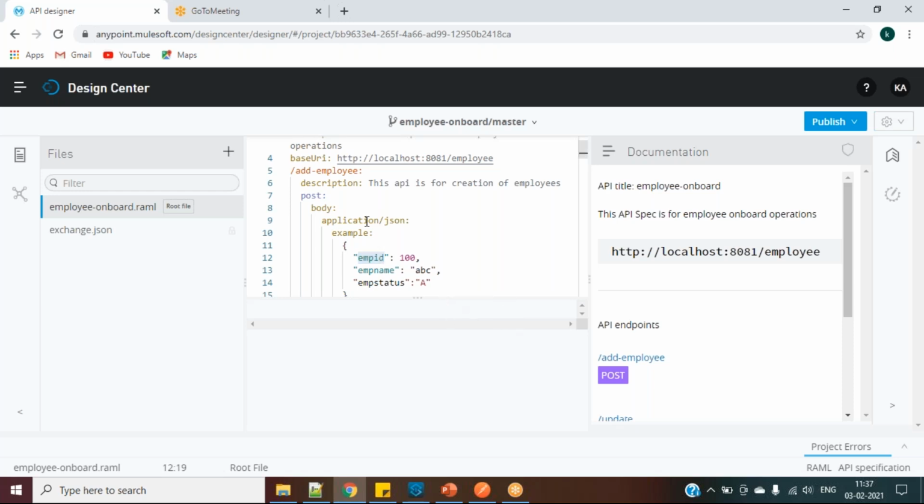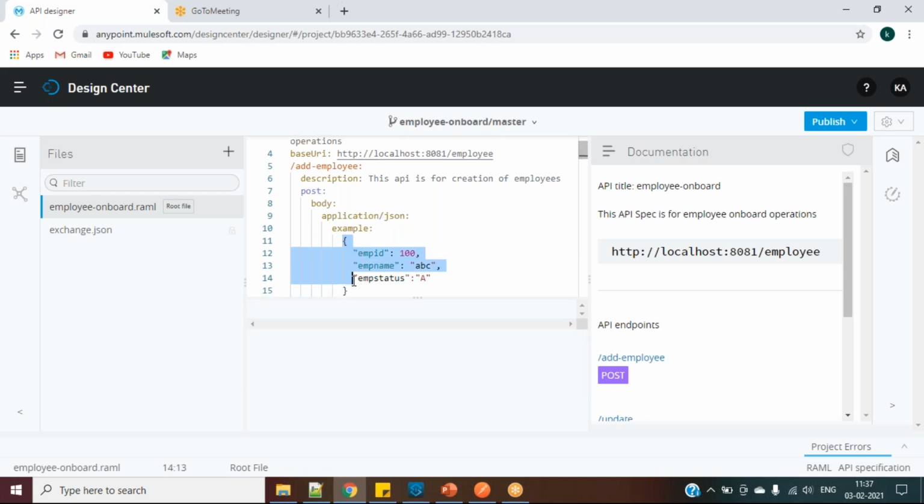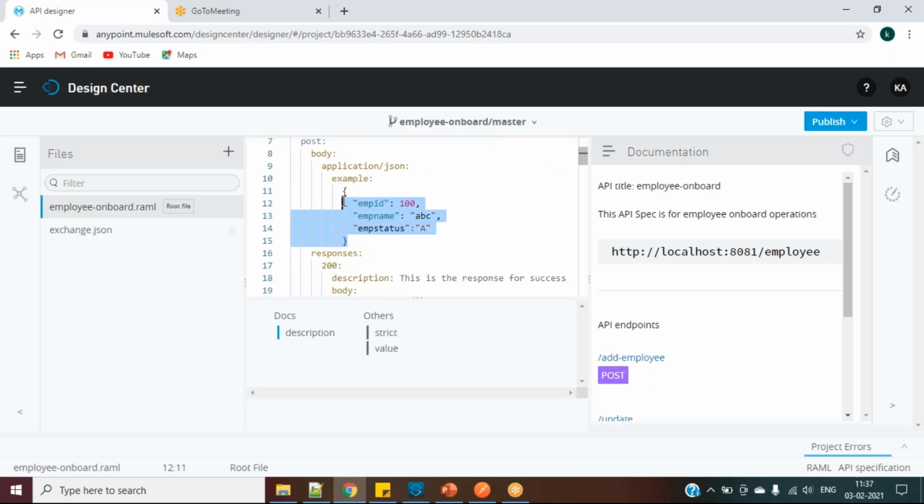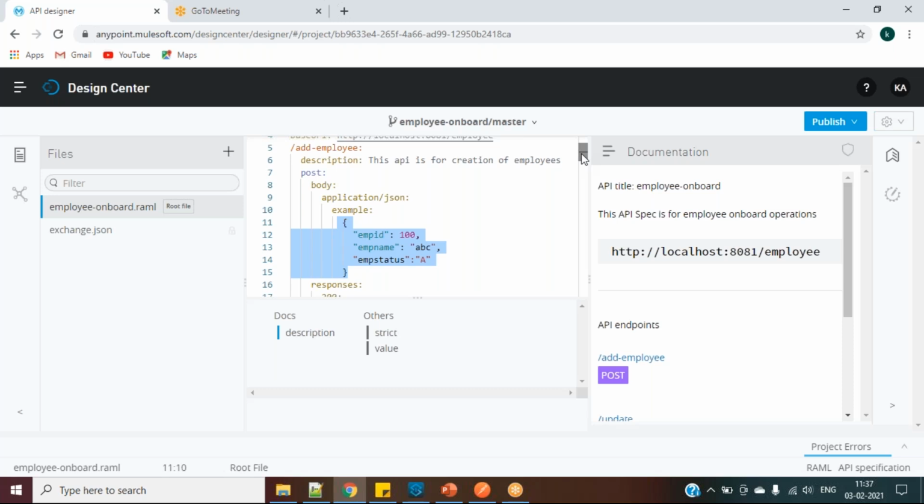So for that, what we can do is we can declare our examples somewhere and we can use that here. So instead of giving it hard-coded, we can refer to it from one more file. And also data type. So here if you can see, we are giving application JSON, but we are not giving any data type. Like this one, we did not give any type for this. We are simply giving an example. So instead of that, we can create a data type for this value. Like this is a data type. We can give it like that. We can declare it and we can use it here.